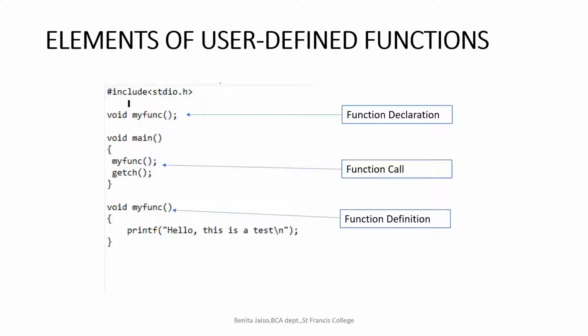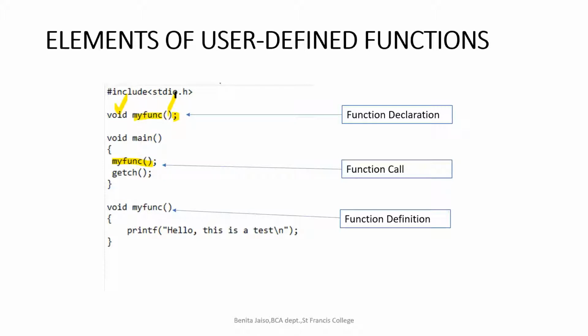Okay, so the syntax and what should be the content of the function declaration, we will be learning in the next slide. Here you can see that it ends with a semicolon. Now, in the main or any other function, we will be making the function call. When declaring the function, we will be mentioning the return type as well as the name of the function and the arguments passed.